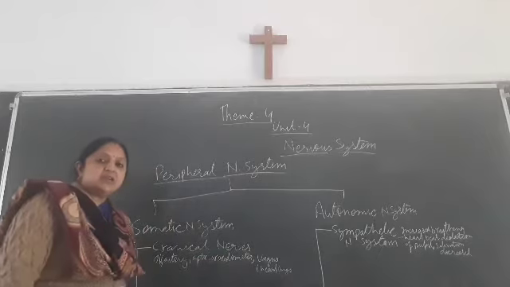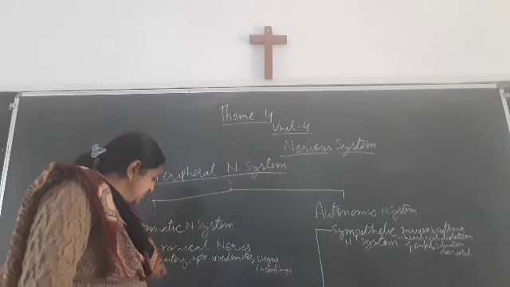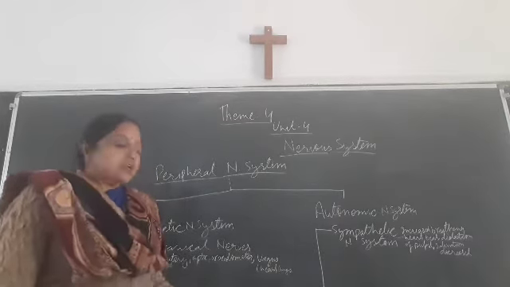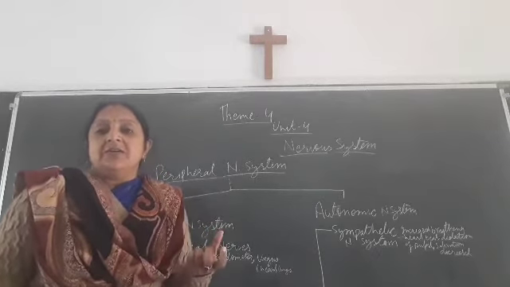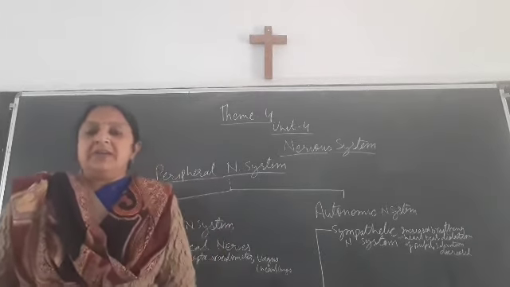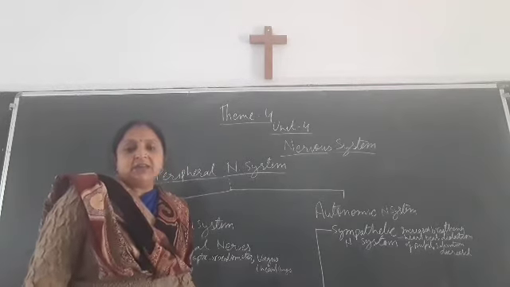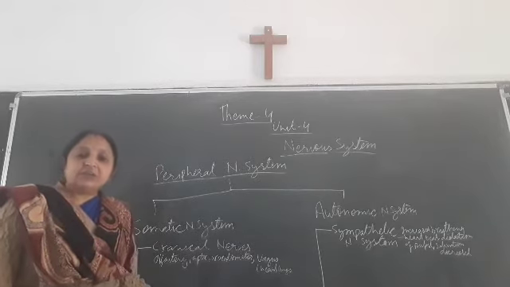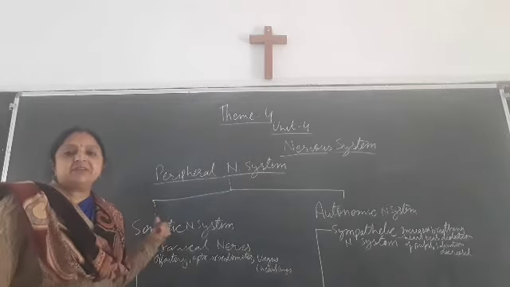Now, next are the spinal nerves. Spinal nerves originate from the spinal cord and these nerves are 31 in pairs. These nerves control all the torso. Torso means the trunk, except our limbs. Limbs means our hands and our legs. Except our limbs, they provide sensation to our trunk, and this is the function of spinal nerves. These are 31 in pairs and they originate from the spinal cord. This is all about the somatic nervous system.